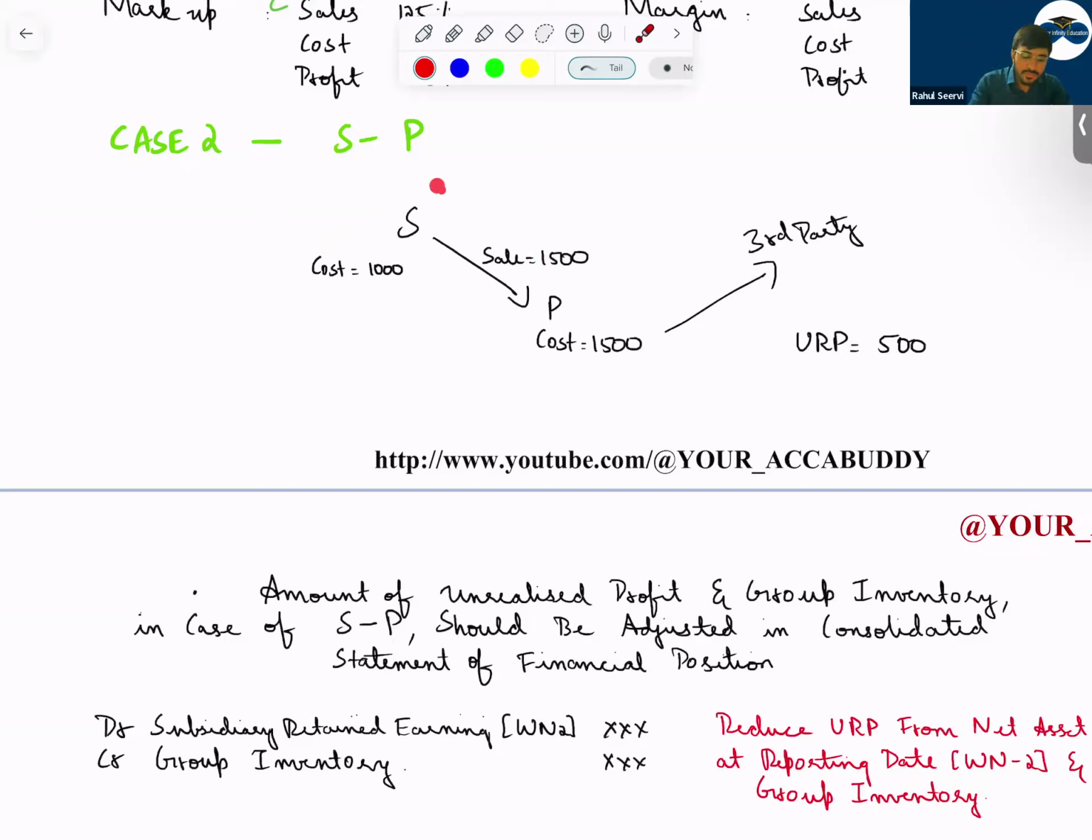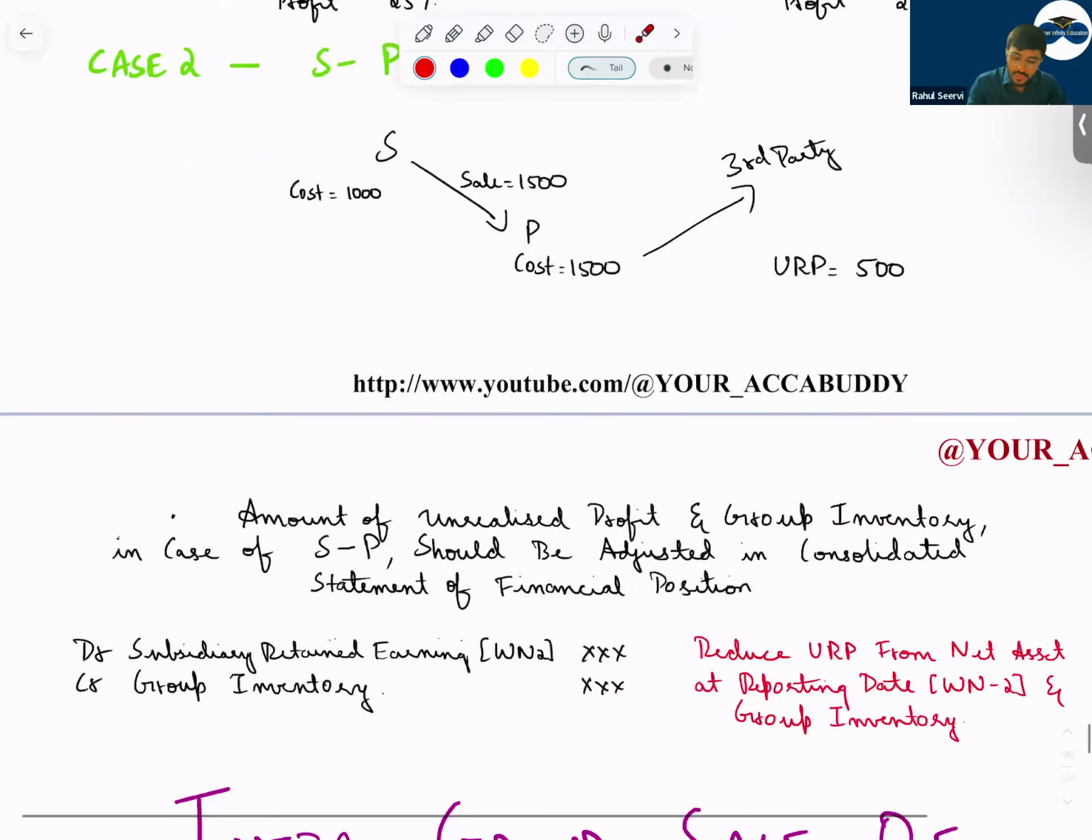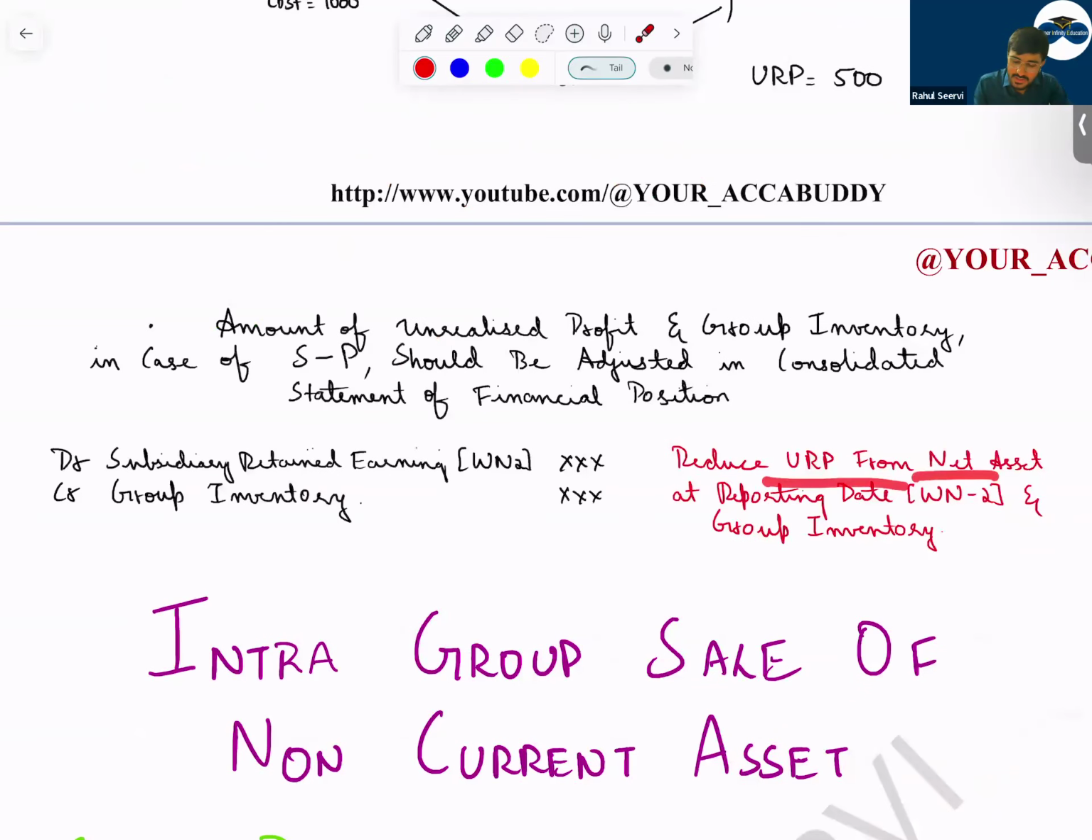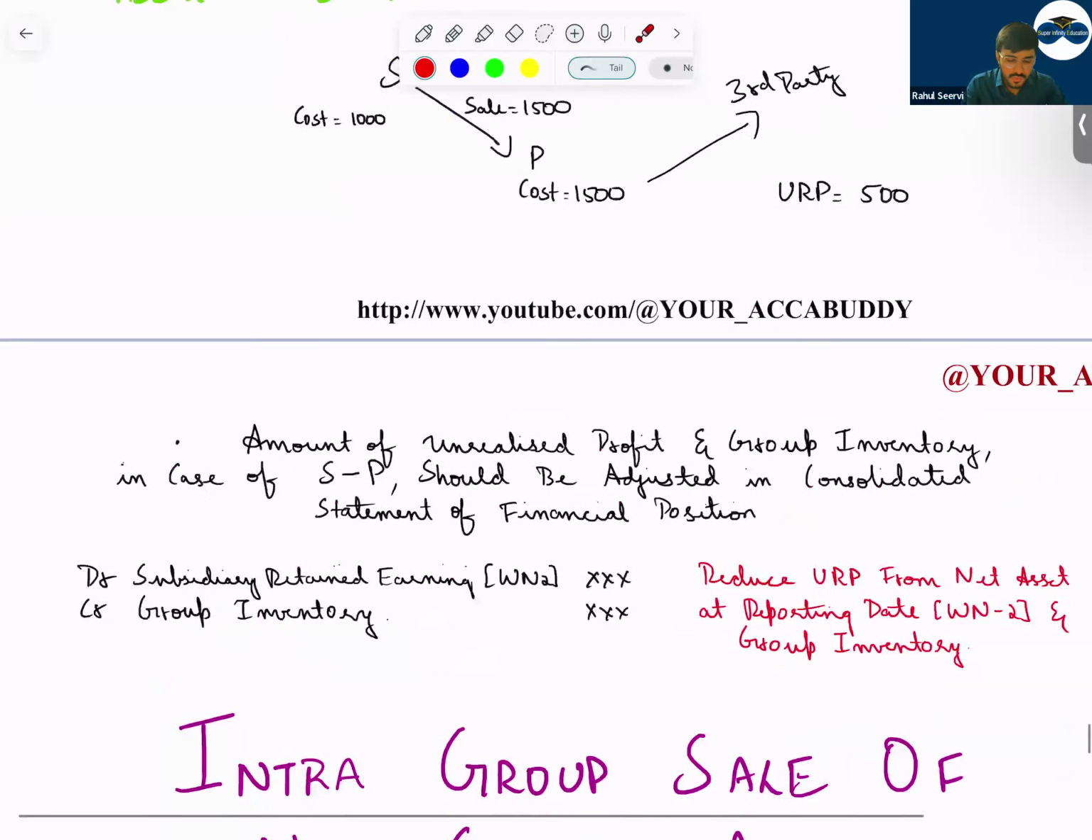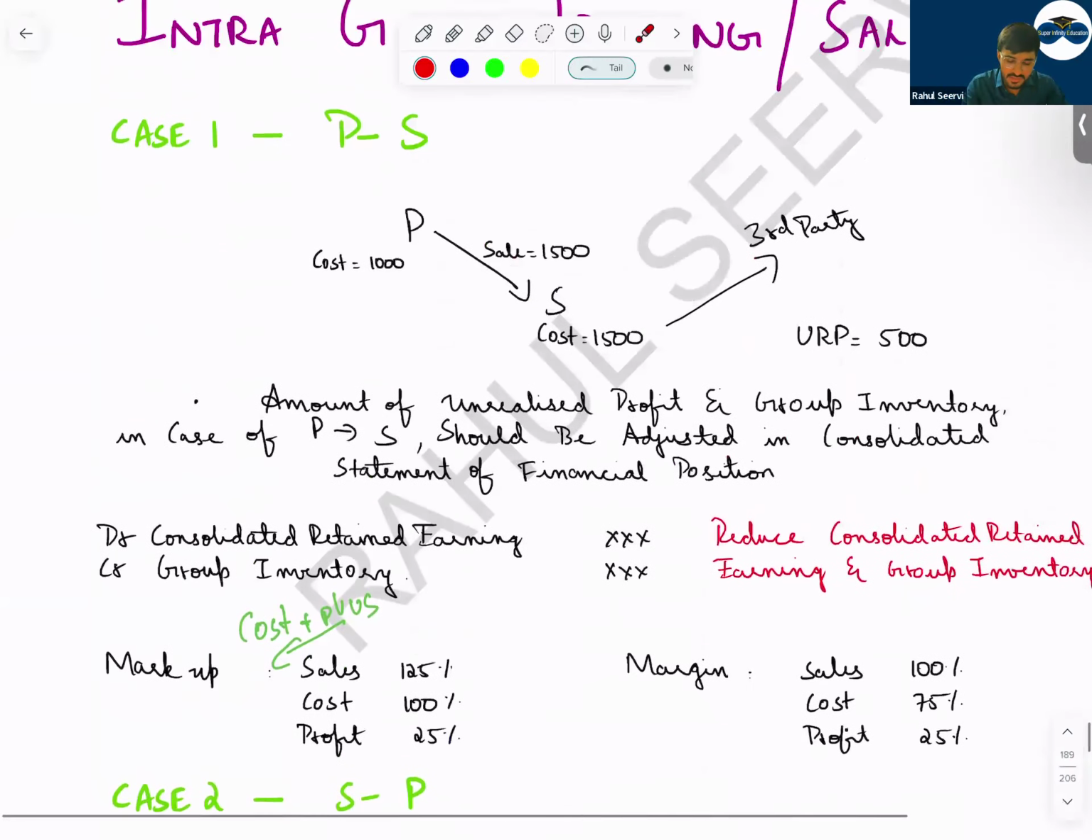So what do we do? If the subsidiary company is recording more profit, it will affect parent plus NCI both. So what should we do? Reduce URP from the net asset at the reporting date. That means you will reduce the subsidiary's retained earnings. How will you reduce? In step number 2 at the reporting date, you will reduce the amount, and in group inventory, so that the effect is removed. So this was the intra-group sale for P2S and S2P.